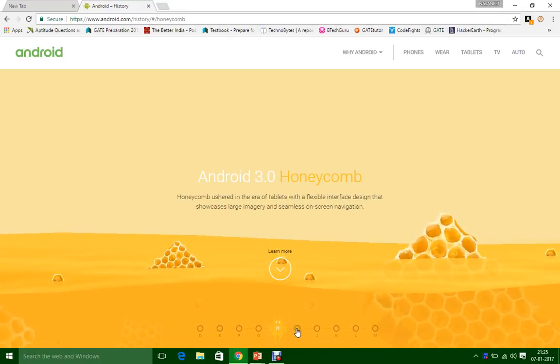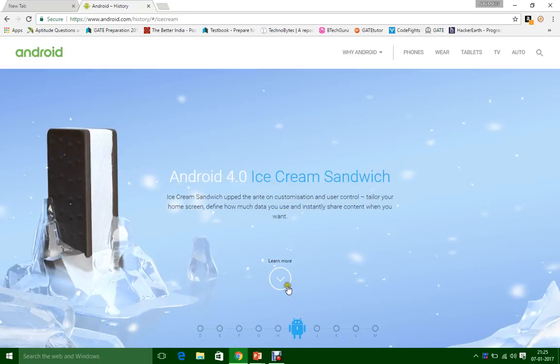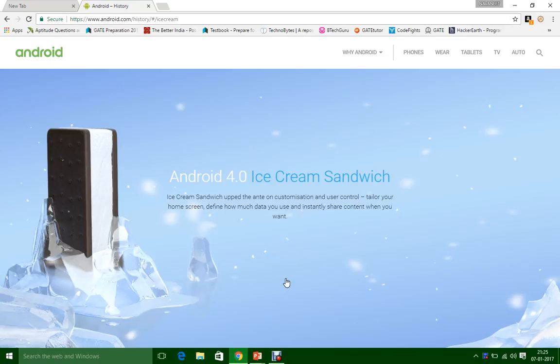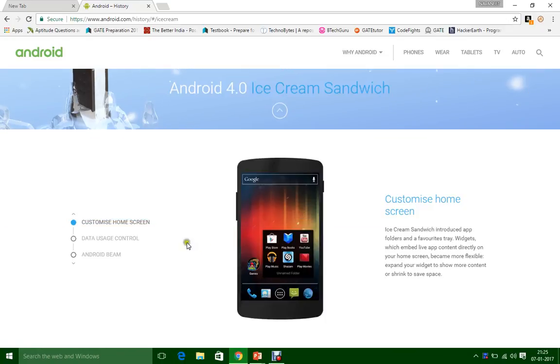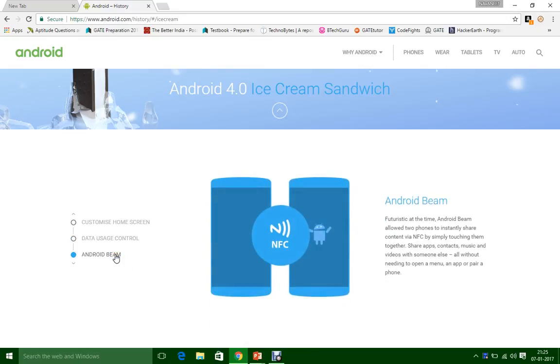Then we have Android 4.0 Ice Cream Sandwich. It had features like a customized home screen with your favorite trays, data usage control was introduced, and Android Beam, which allowed two phones to share content using NFC.